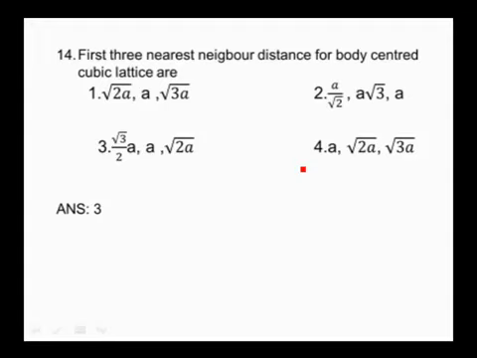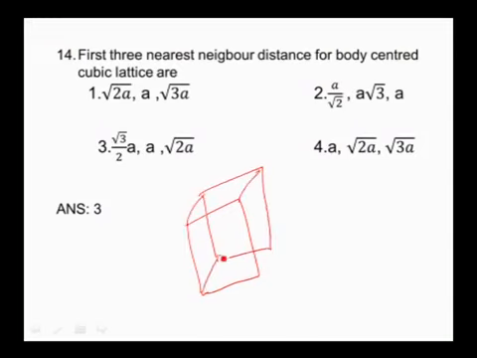The first 3 nearest neighboring distances for a body centered cubic lattice are. Alright. Now you see here, I will take one simple BCC lattice structure. In BCC lattice, the particles are present at 8 corners and body center. Actually, these particles are all in contact with each other. There is no gap between the constituent particles. Just for simplicity, I draw like this.